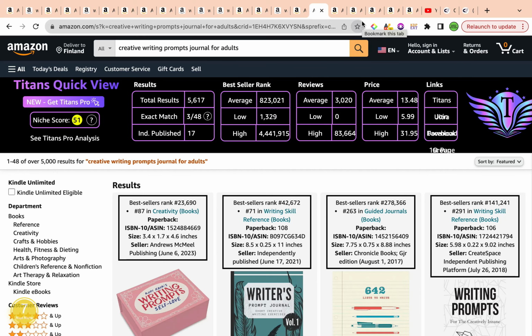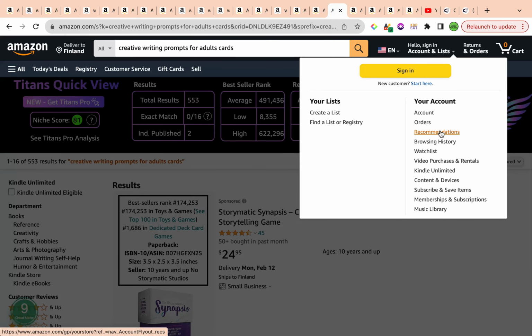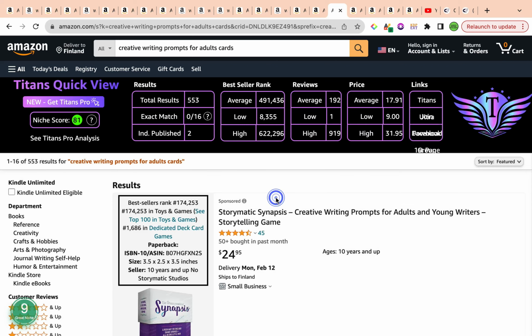Let us quickly dive in and have a look at the third and final keyword for the day. And our final keyword is creative writing prompts for adults cards. This is an amazing keyword on so many scales. This is a keyword that you can use for your title, for your subtitle, or alternatively for your 7 keyword slots. So choose whether you want it to belong to any of the 3 groups that I said.